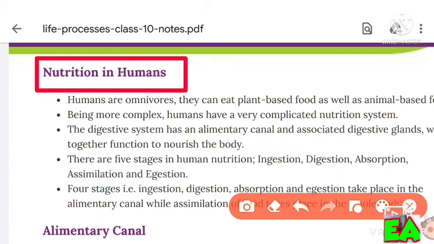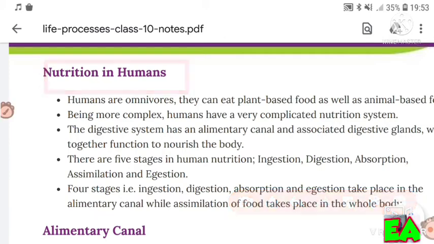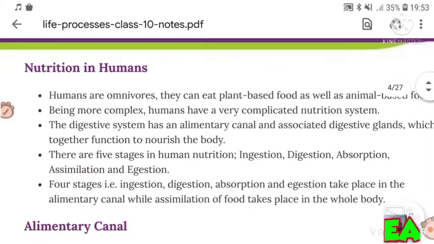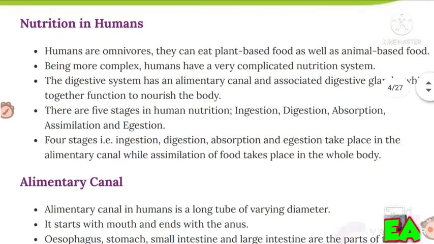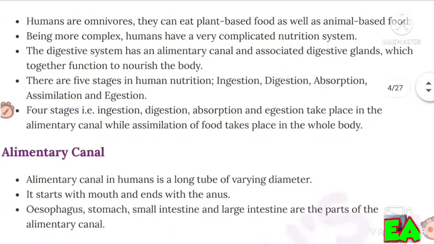Okay. Humans are omnivores. They can eat plant-based food as well as animal-based food. Being more complex, humans have a very complicated nutrition system. The digestive system has an alimentary canal and associated digestive glands which together function to nourish the body.